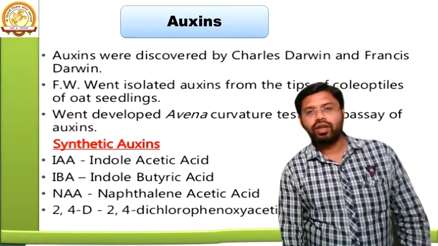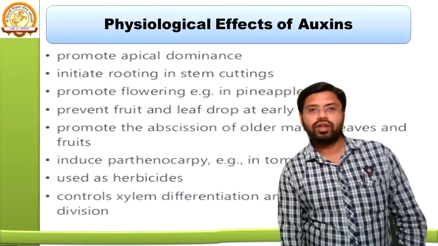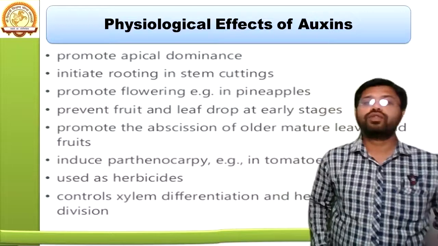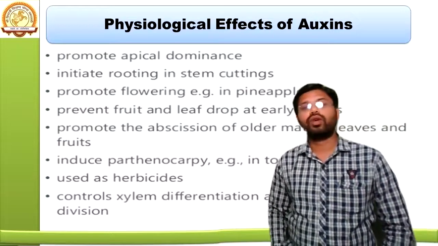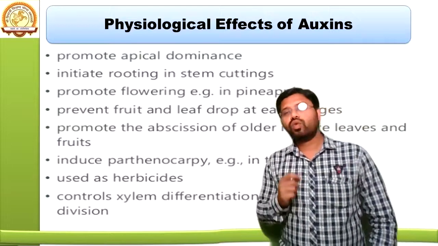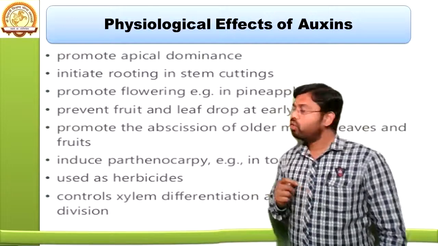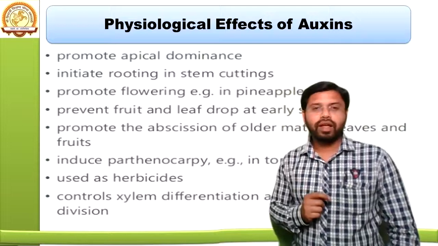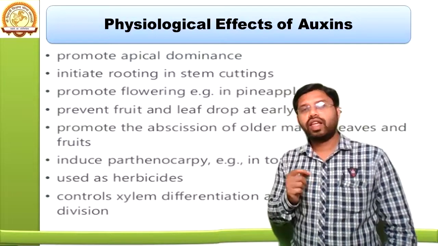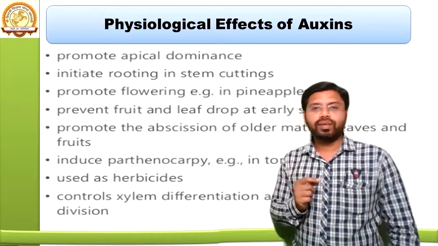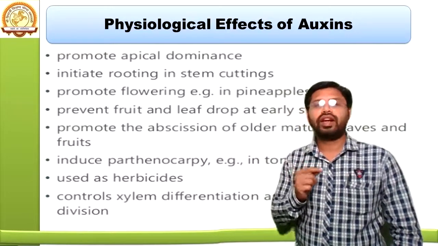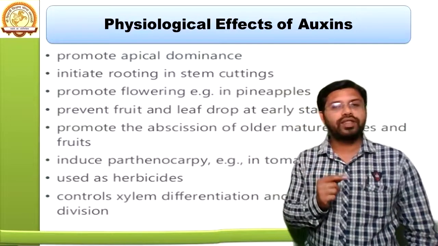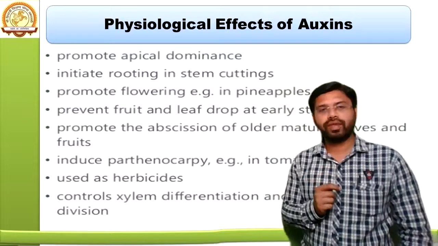Now, let's see what are the different characteristics of these and the physiological effects of the auxins. What is the role of auxin actually in a plant? So, first of all, it promotes apical dominance. Means when there is a particular apical main stem, it will be the dominant one, and more growth and development takes place at that particular region.